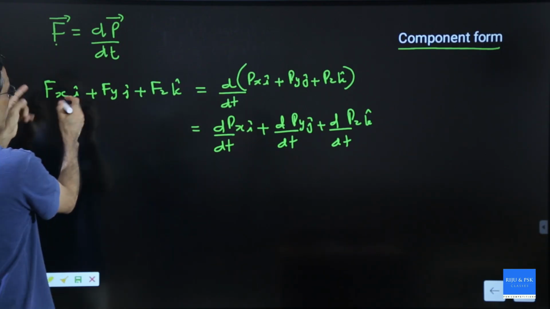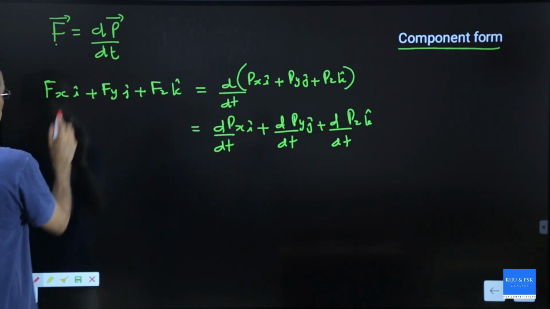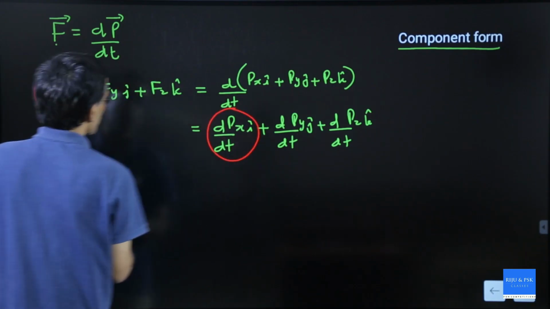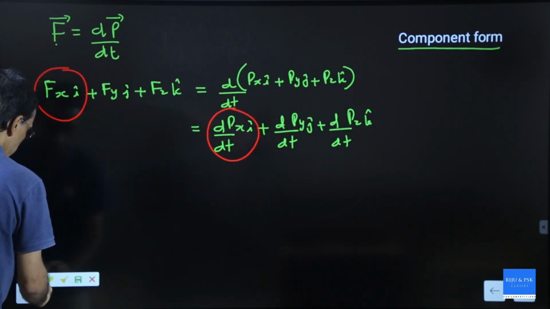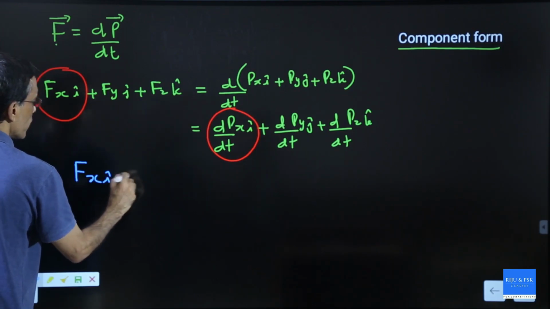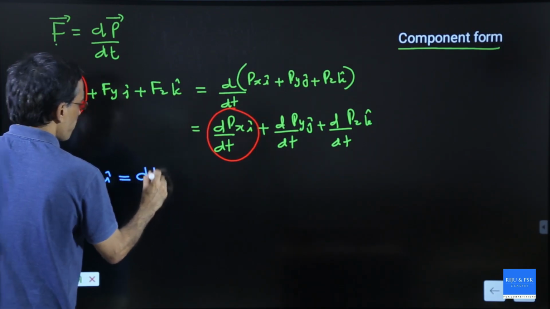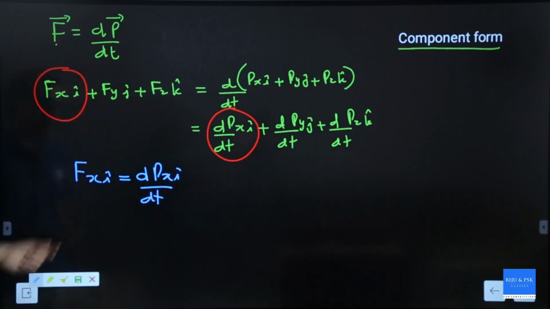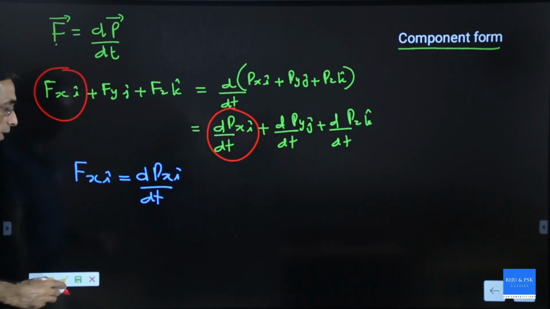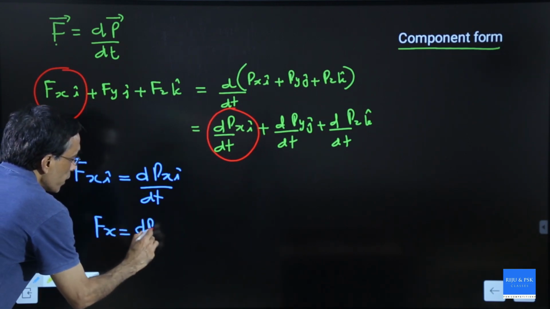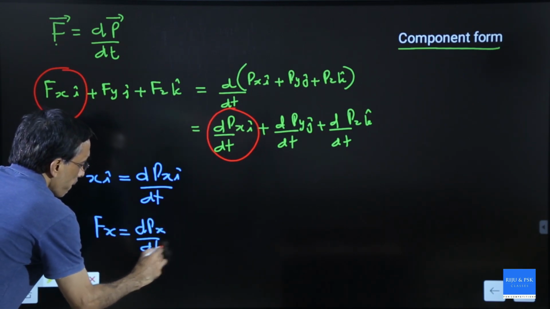Now if I relate, you can see that there is an i term here and there is an i term here. So I can write Fxi is equal to dPxi by dt. Since both are representing the same direction, magnitude wise I can write Fx equal to dPx by dt.